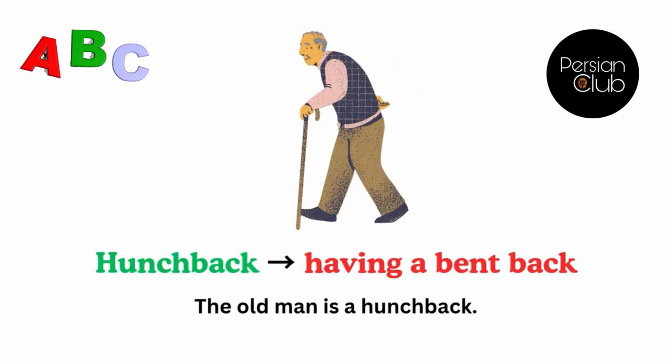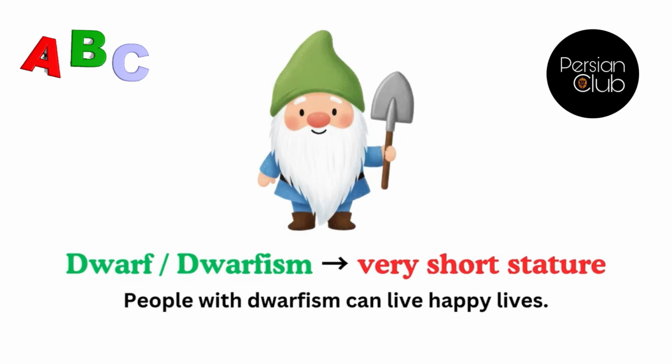Hunchback, meaning having a bent back. For example, the old man is a hunchback. Dwarf or dwarfism, meaning very short stature. For example, people with dwarfism can live happy lives.